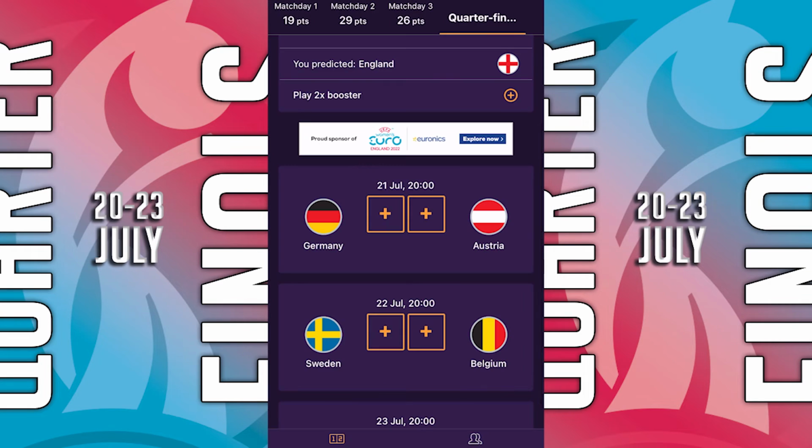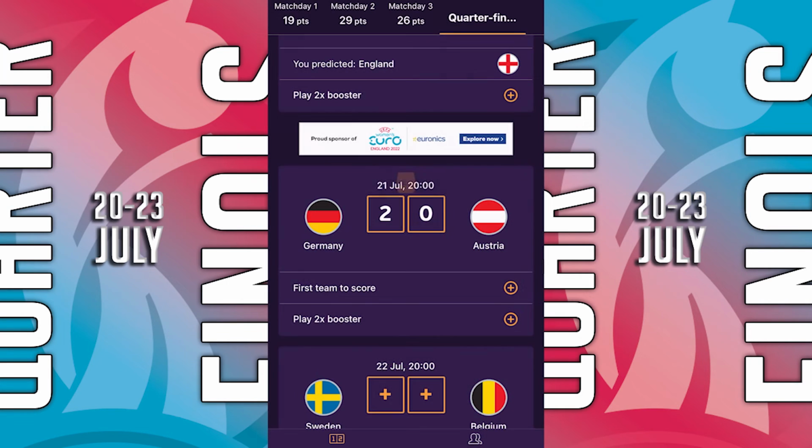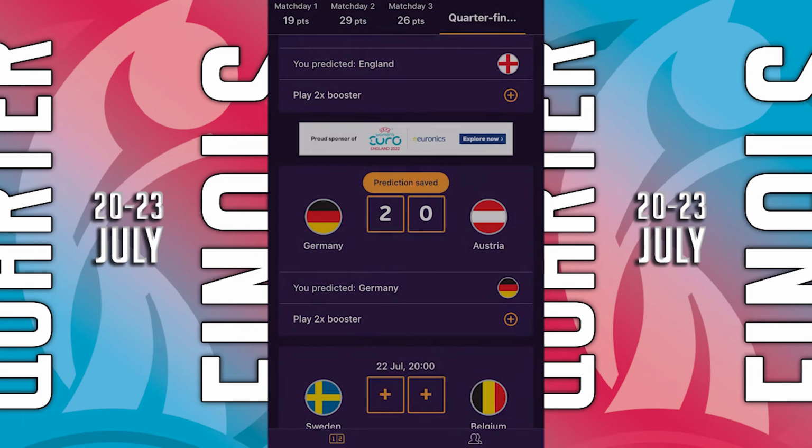The second game, Germany v Austria. I think this one's going to be a Germany win. Austria has done well to get this far, but I think it's going to be Germany again, though I think Austria will put up a fight. Maybe 1-0 or maybe 2-0 with a late Germany goal. Yeah, I'm going to say 2-0, so Germany's going to score the second goal late in the game, and Germany will be the first to score.